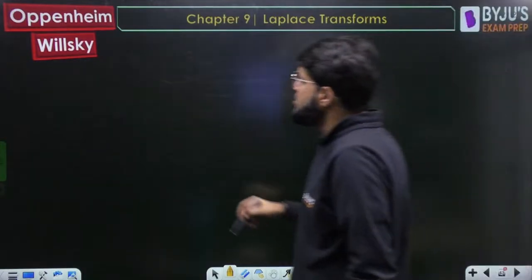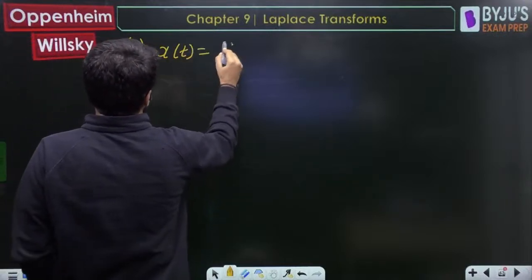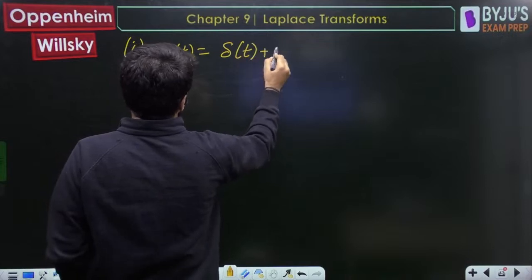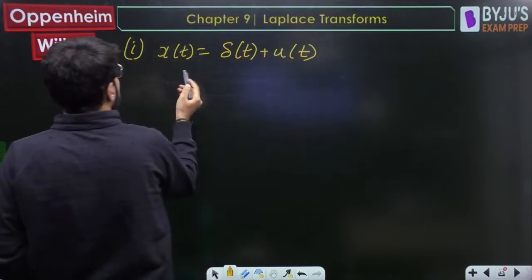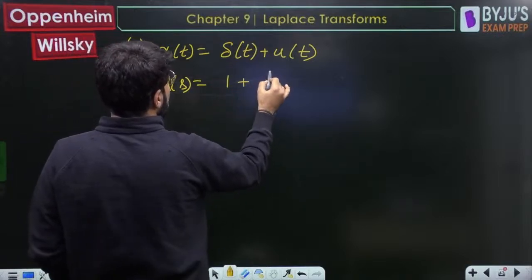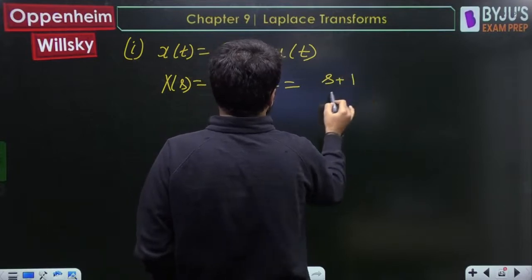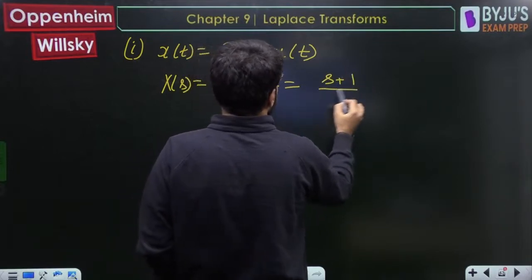Okay. So part one is simple. What is the x(t) given? This one is simple actually: delta(t) plus u(t). So what is its Laplace transform? The Laplace transform of delta(t) is 1, and of u(t) is 1 by s. So if you simplify, you get (s plus 1) divided by s.